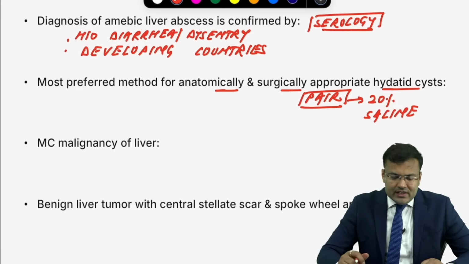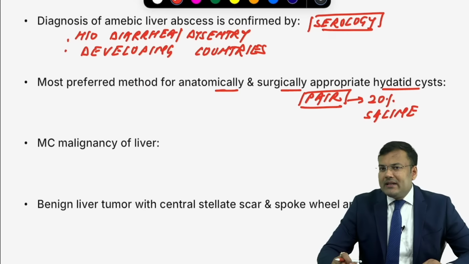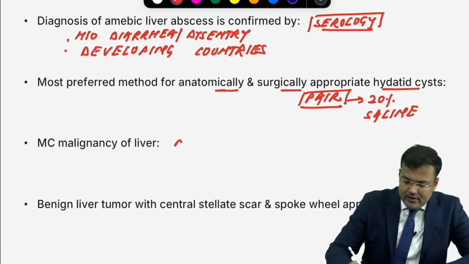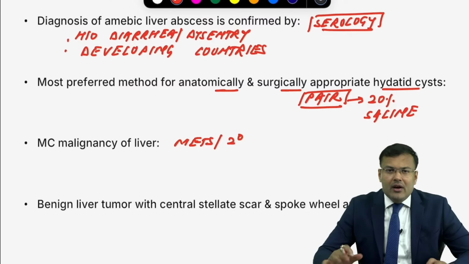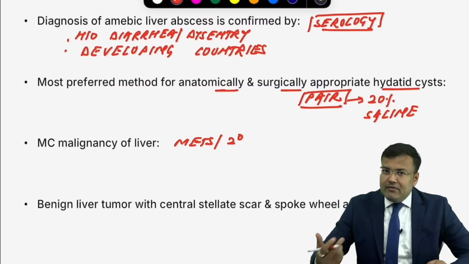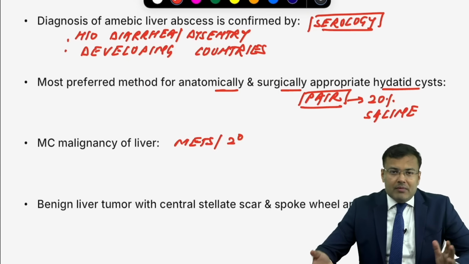Okay. Next question guys, tell me, what is the most common malignancy of liver? It is metastasis or secondaries. What is the most common primary malignancy of liver? HCC. Most common primary malignancy of liver in children, hepatoblastoma. And most common benign tumor of liver, that is hemangioma.